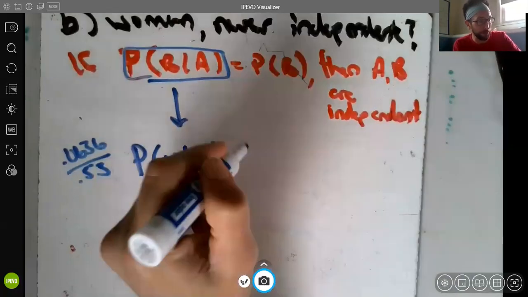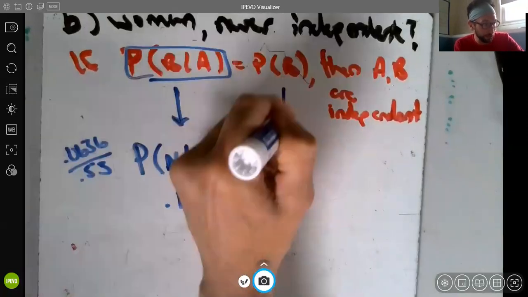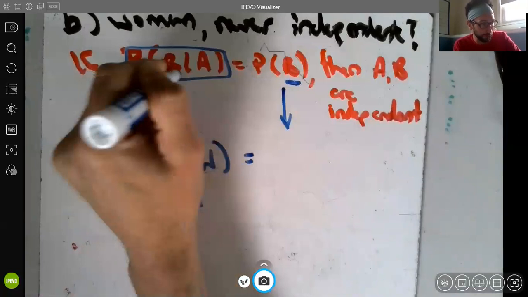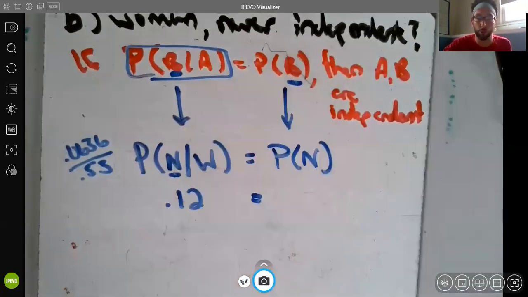So what we want to compare that to would be, notice the B here is the first thing. So that would be the total probability of never. Now I can look at my table and see what's the overall probability that someone said never. If I hadn't scribbled all over mine and erased it, we could see that the probability someone says never, in fact, is 0.12.